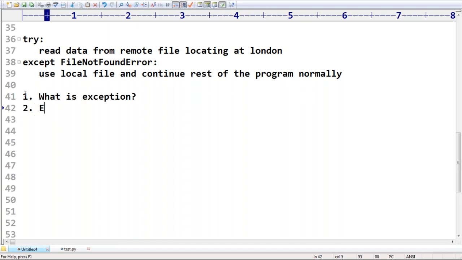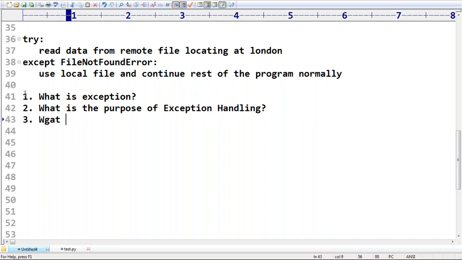Next, what is the purpose of exception handling? Just a graceful termination of the program. We should not miss anything. We should not lose anything. Such a type of graceful termination is the main objective of exception handling.